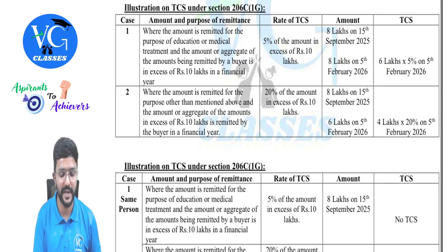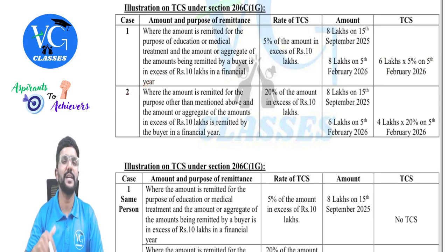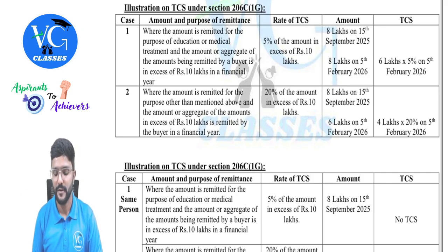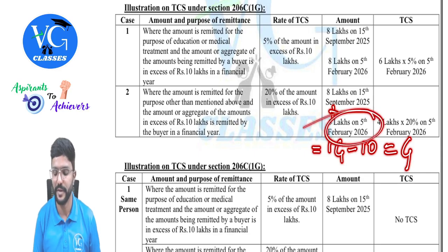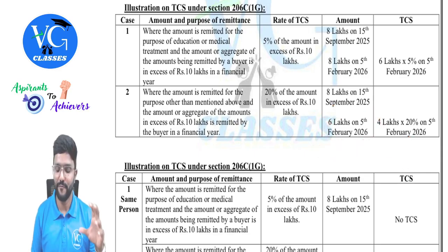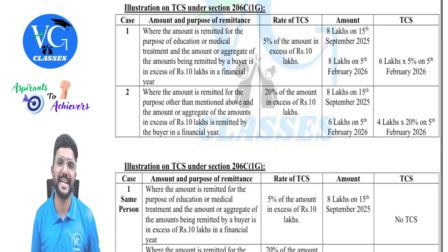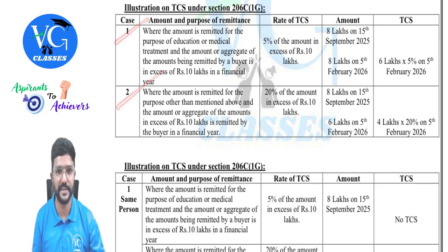Okay, first case done. Second case, where the amount is remitted for any other purpose, not for education, not for medical. In that case, first 8 lakh is remitted on 15th September, no TCS. Then another 6 lakh is remitted on 5th February. Check the aggregate. Aggregate is 14 lakh. In excess of 10 lakh, how much is there? 4 lakh. And it is crossed on 5th February. So on 5th February, on 4 lakh, TCS at 20% has to be collected, guys. Okay, sir. So these were two different cases.